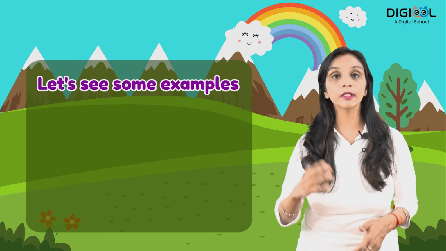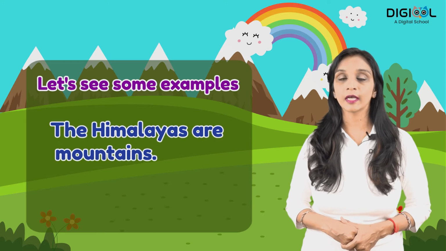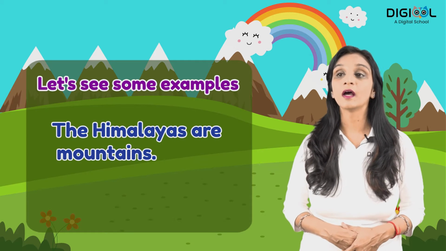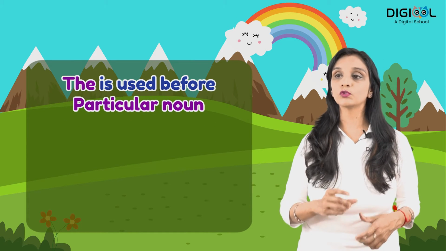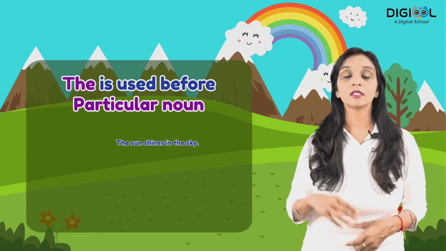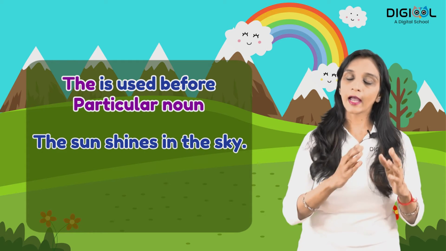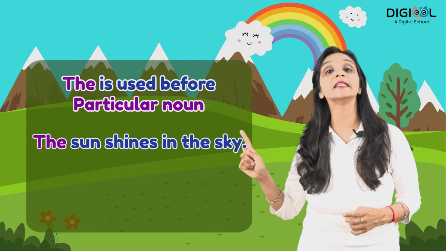Now let's see the example. The Ganga is a holy river. The Himalayas are what? The Himalayas are mountains. The is used before particular nouns. Sun shines in the sky. I will use the sun shines in the sky.